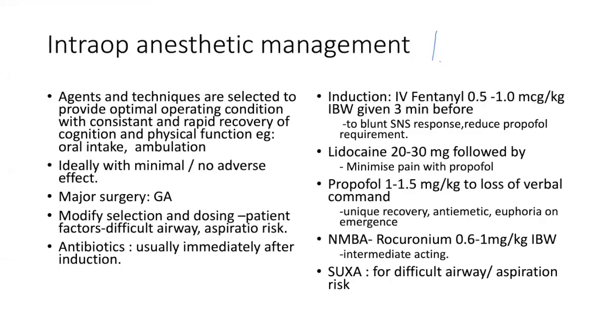IV fentanyl, 0.5 to 1 microgram per kg ideal body weight, given 3 minutes before to blunt the sympathetic response. Then lidocaine 20 to 30, then propofol 1 to 1.5 milligram per kg to loss of verbal command. And then when the patient is sleeping, we can give neuromuscular blockers, 0.6 to 1 milligram. This is intermediate acting. For a predicted difficult airway or aspiration risk, we can go for succinylcholine.